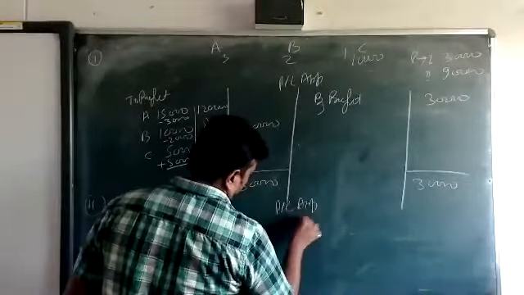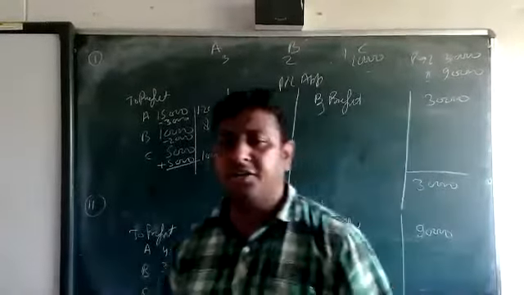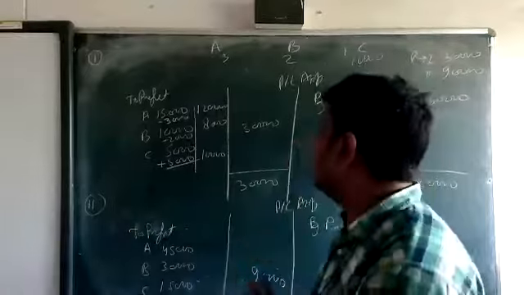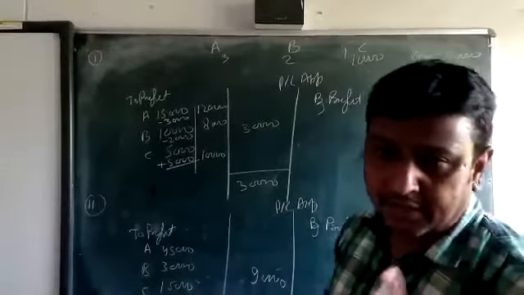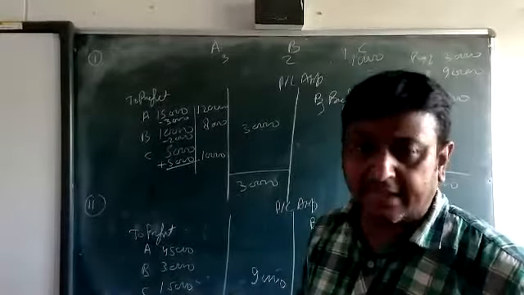45,000, 30,000, and 15,000. Here the guarantee of C is only 10,000, but he gets 15,000. It means no adjustment is needed, no need to get anything from the other partners and give to C. Okay, beta. I think the case is well clear, how to adjust and how we are going to show this case.